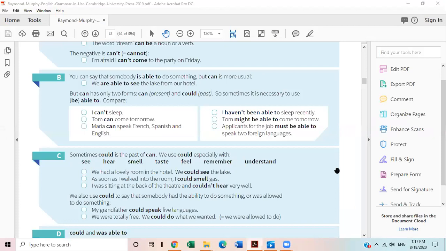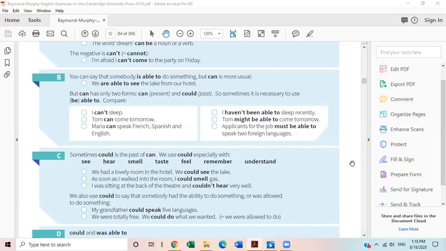Okay, this is the list. I can't sleep, or, I haven't been able to sleep recently. So you see that there is a slight difference. When you use can, it means that nowadays maybe you are suffering from depression, maybe you are the victim of anxiety or whatever it is. Then you are expressing and sharing with your friend that I can't sleep these days because of my examination stress, and my examination is just around the corner and I haven't prepared anything, something like that. Or, I haven't been able to sleep recently.